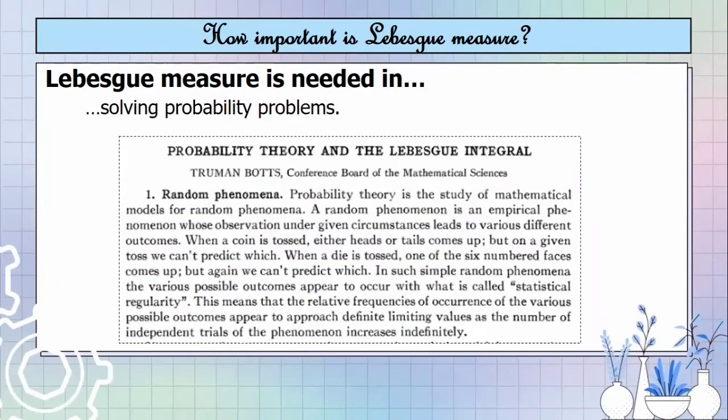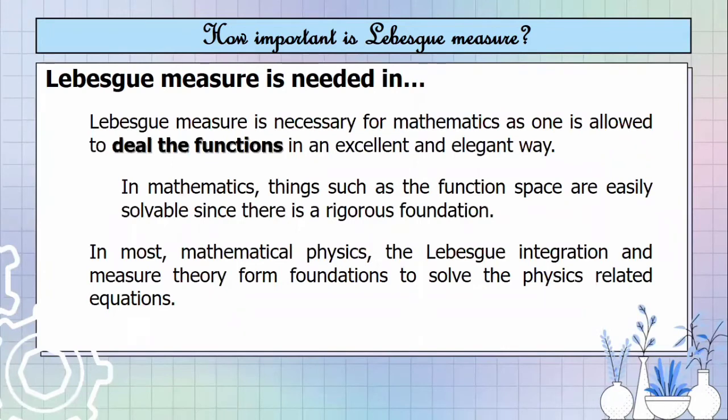Another application that involves the use of the Lebesgue is in probability. The modern view of probability applies measure theory. The probability space is easily understood since one can make sense that things said are real. Lebesgue measure is necessary for mathematics as one is allowed to deal with functions in an excellent and elegant way. In mathematics, things such as function spaces are easily solvable since there is a rigorous foundation. In most mathematical physics, Lebesgue integration and measure theory form the foundations to solve physics-related equations.